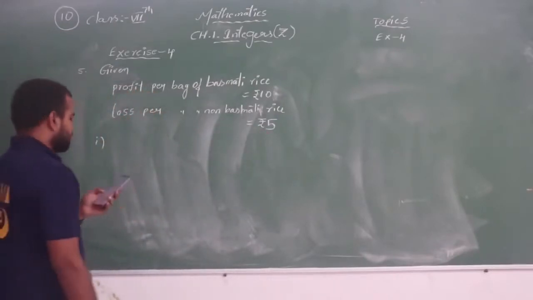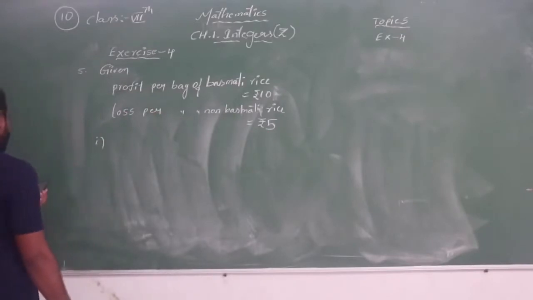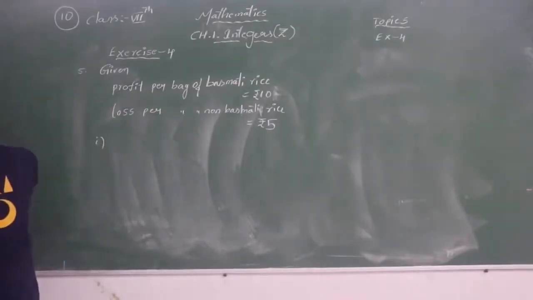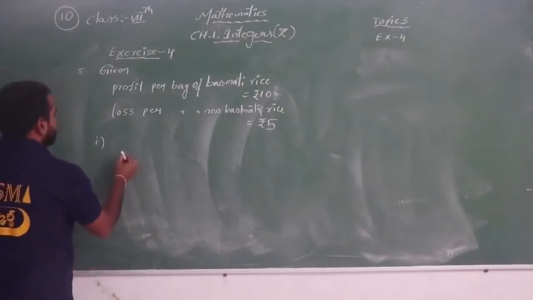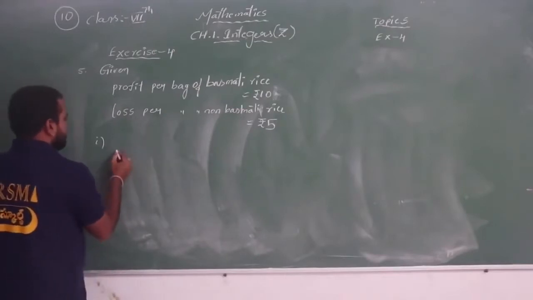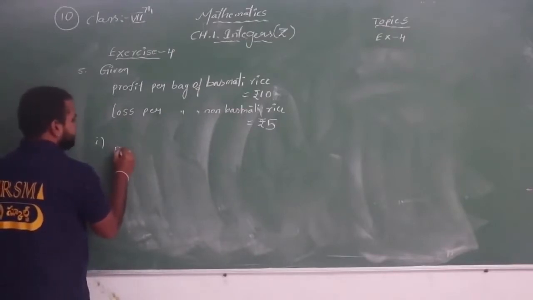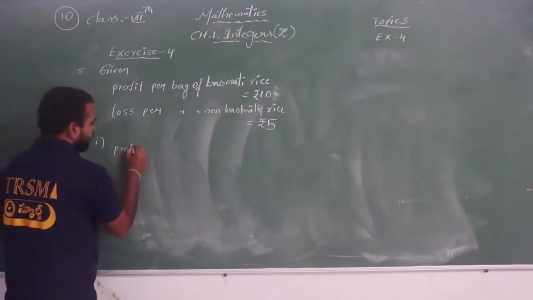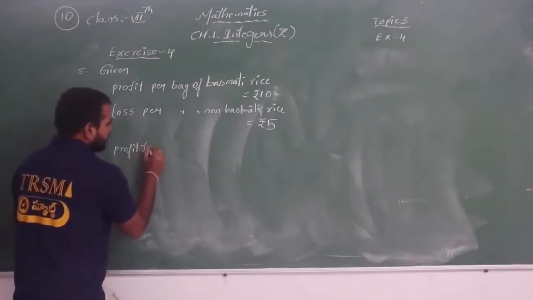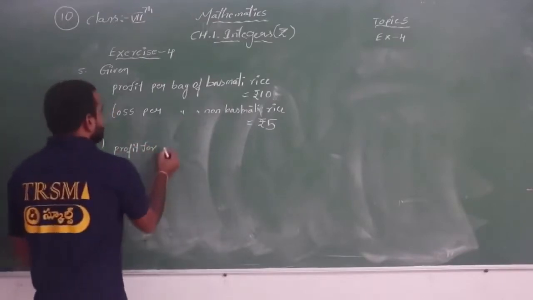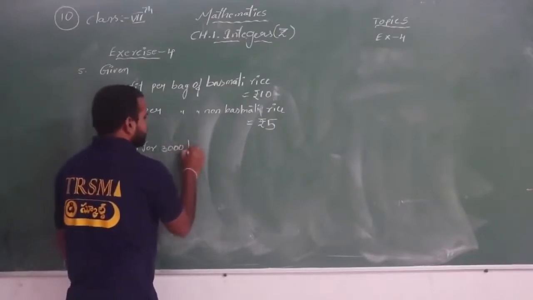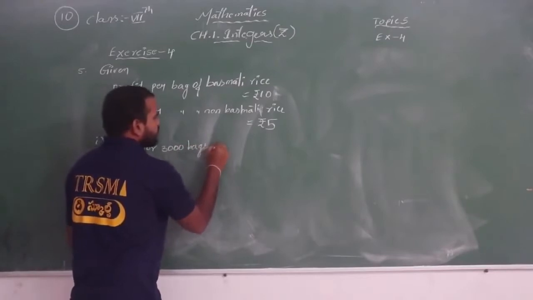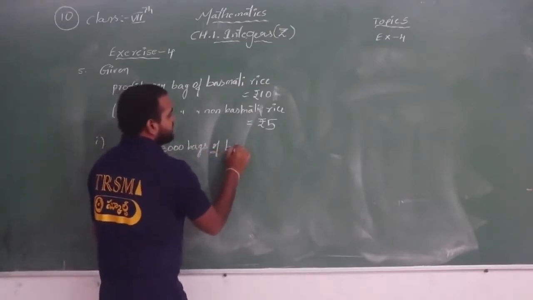So now see the question. How many bags of basmati rice does he sell? 3000. And how many bags of non-basmati rice? 5000. So now see, the profit for 3000 bags of basmati rice.